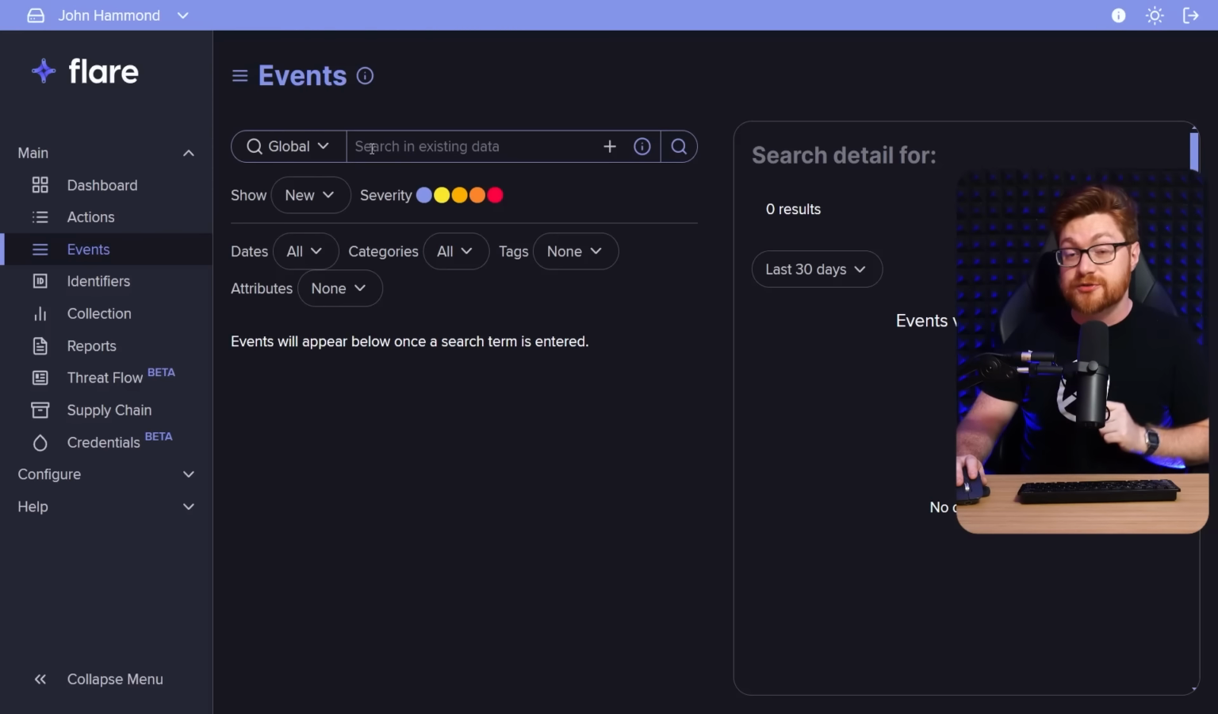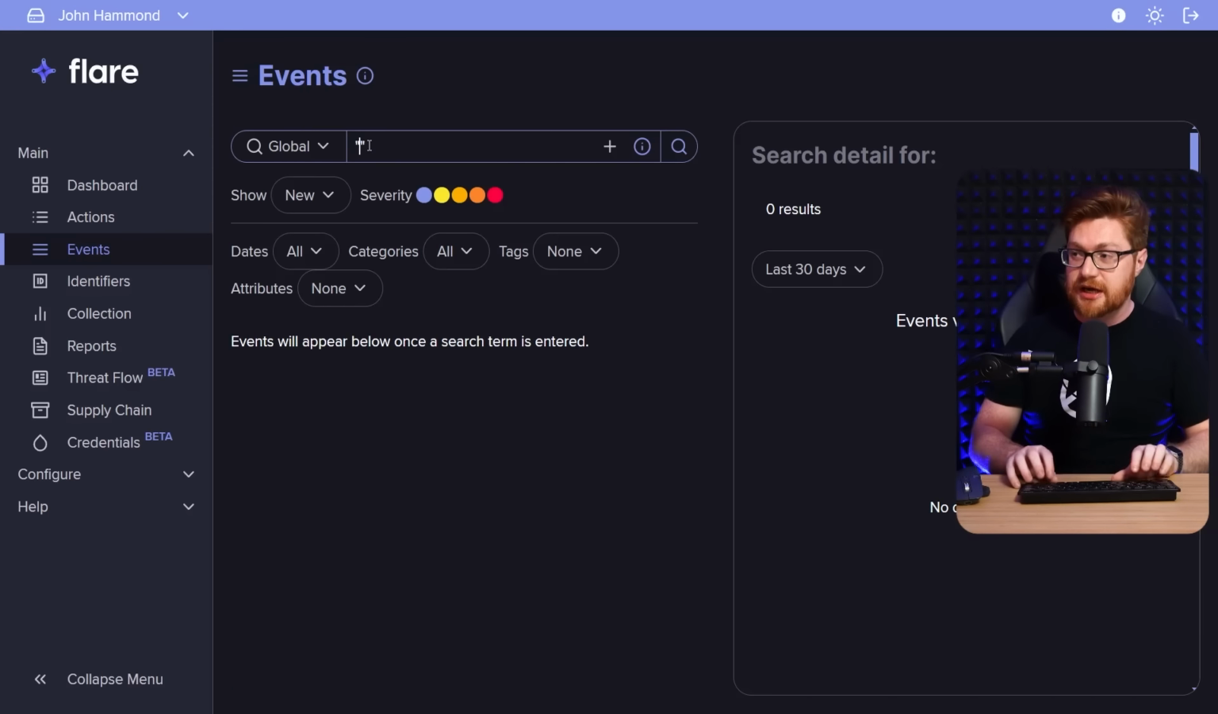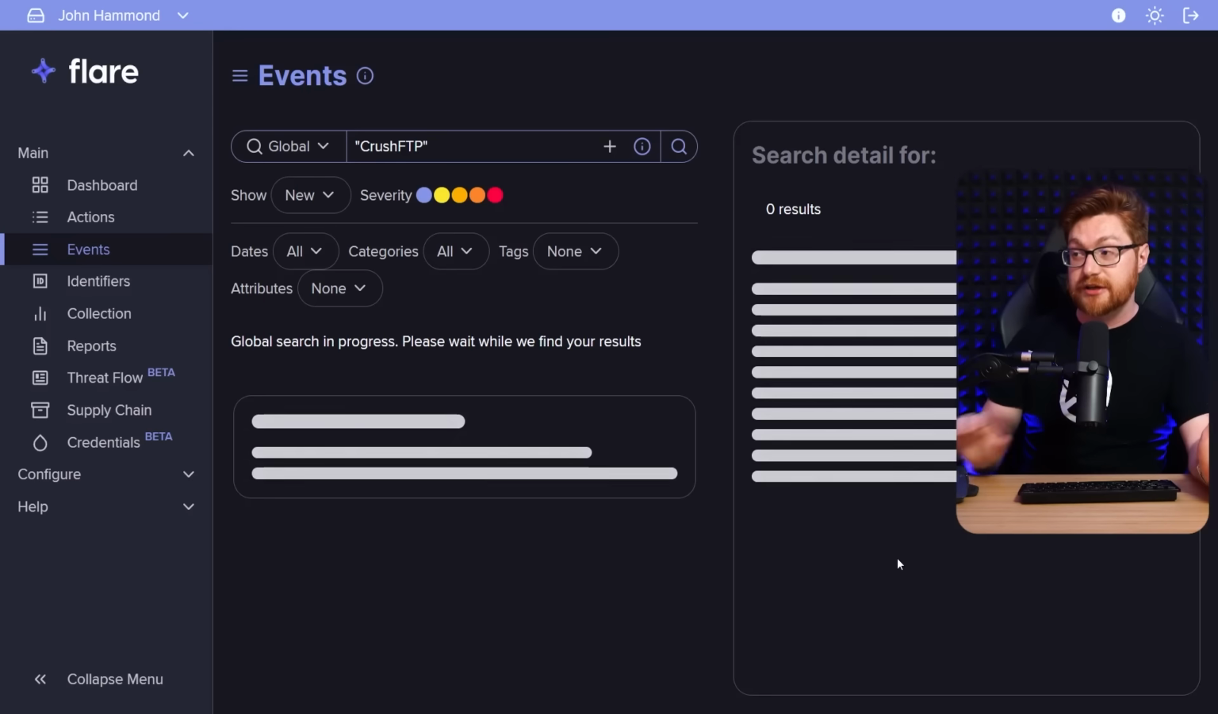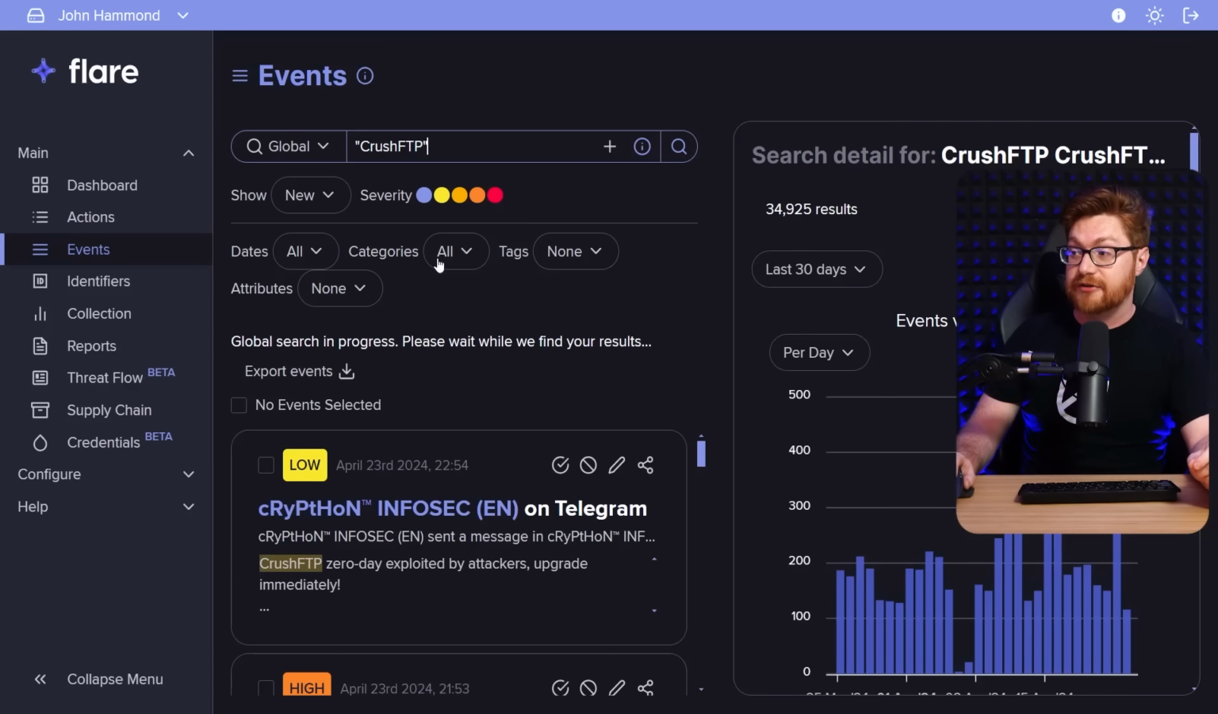Or we could use this for some research, and we could go see what folks are chatting about regarding CrushFTP across some of the more spooky, scary parts of the internet. I can search for this and I can drill down into the different categories that might have an offering here.